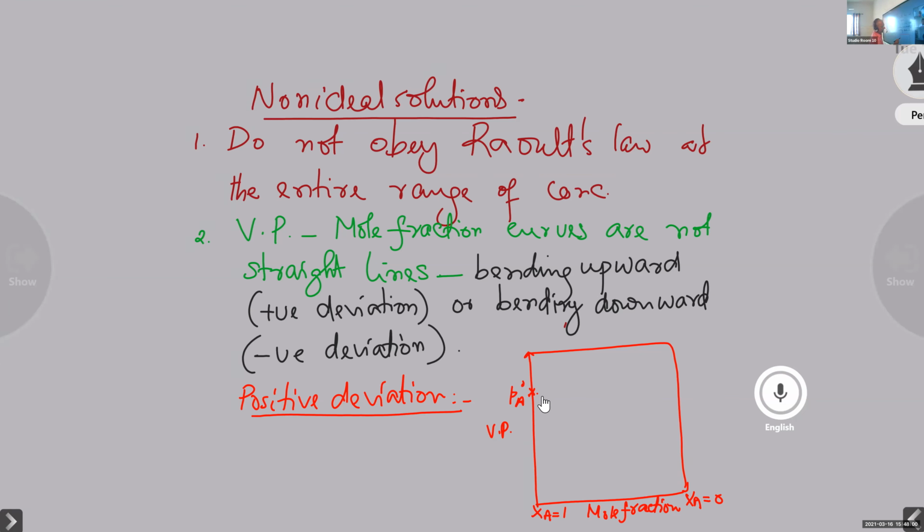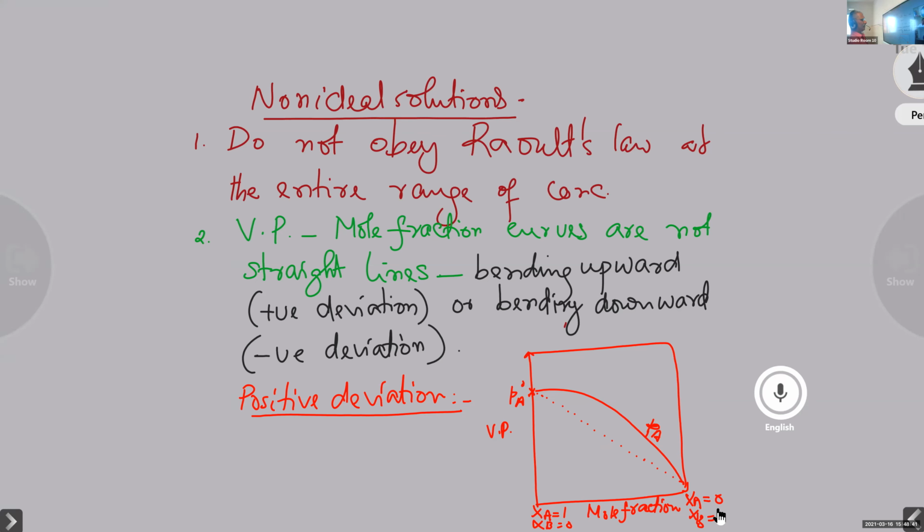Instead of getting a straight line like this, which we normally expect, the graph will be bending upward. There is an upward bend like this, and that is the PA curve. Now take here XB is equal to 0 and here XB is equal to 1.